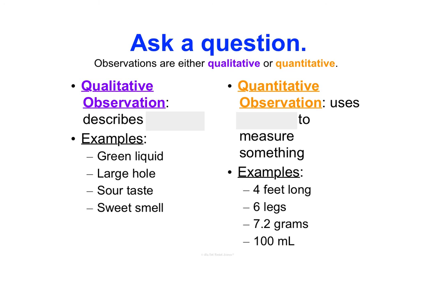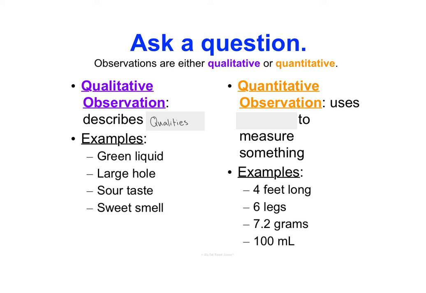We have one more thing to talk about when discussing observations. They fit in one of two categories. They can either be qualitative or quantitative. Qualitative observations are something that describes the qualities. So examples of this are green liquids, large holes, sour in taste or sweet in smell. So qualitative observations are describing qualities, so we want to use adjectives.